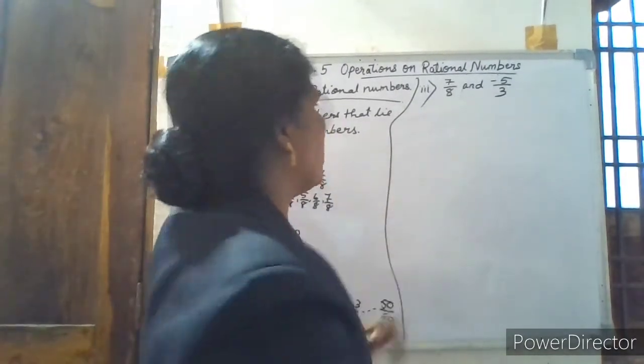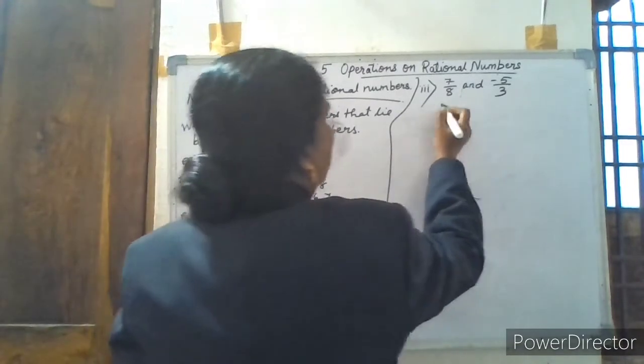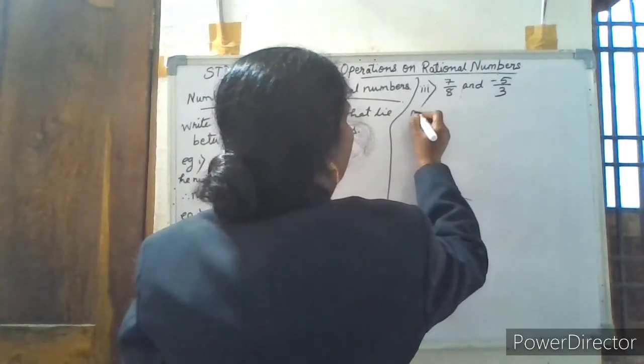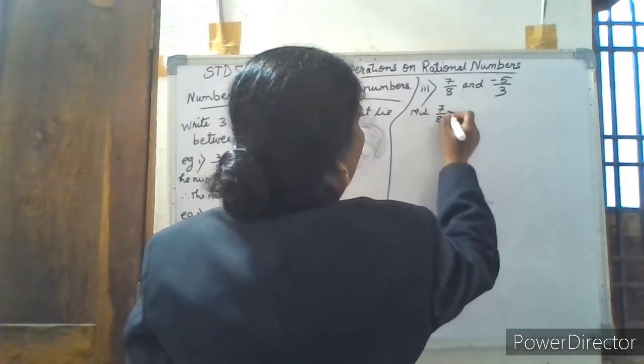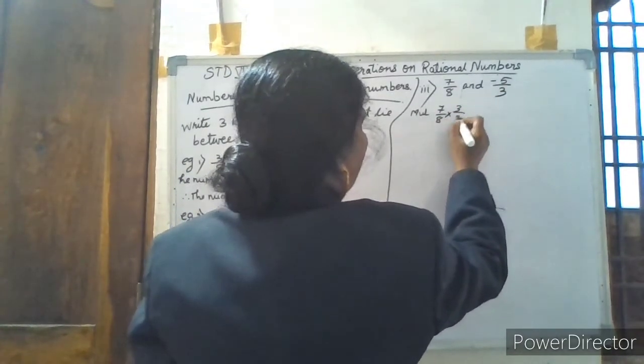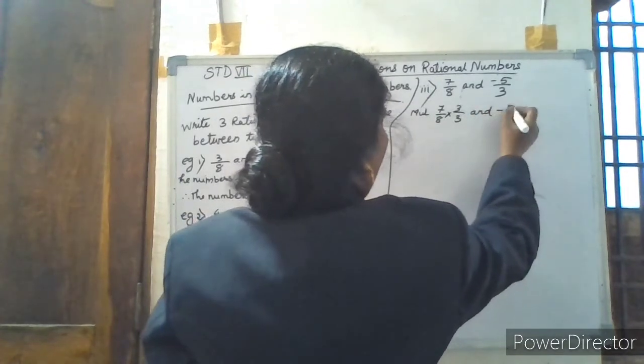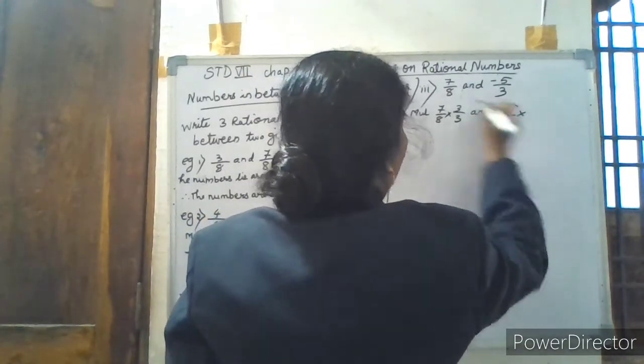So multiply 7 by 8 by 3 by 3 and minus 5 by 3 by 8 by 8.